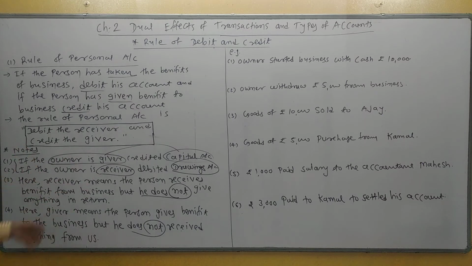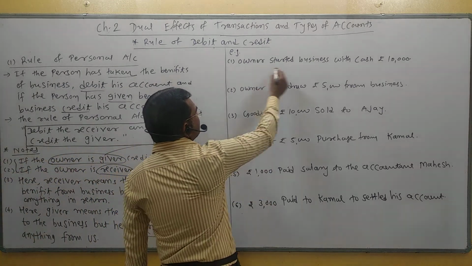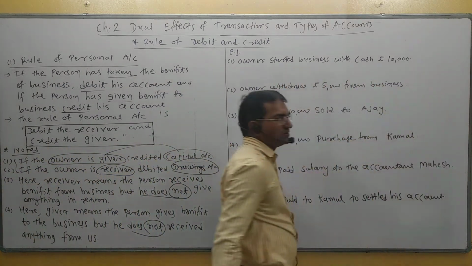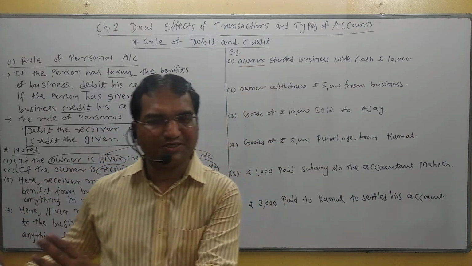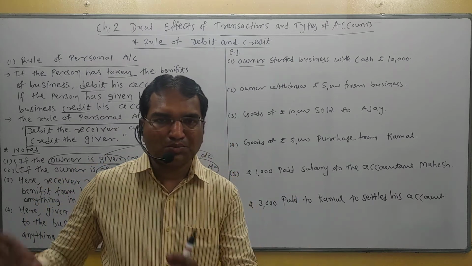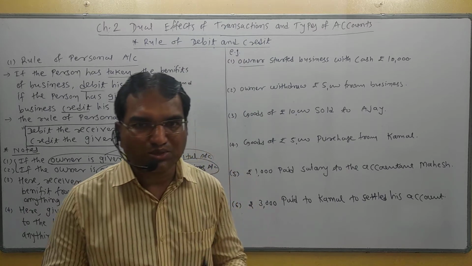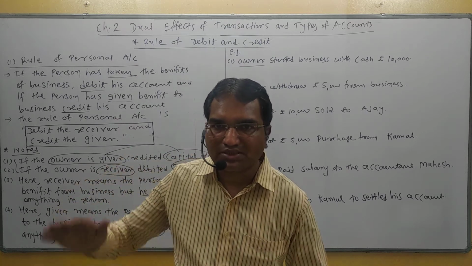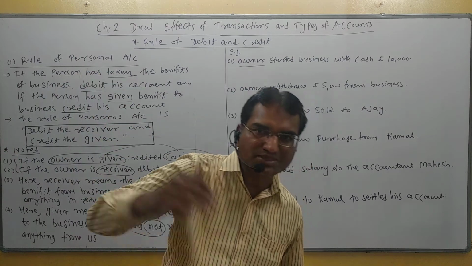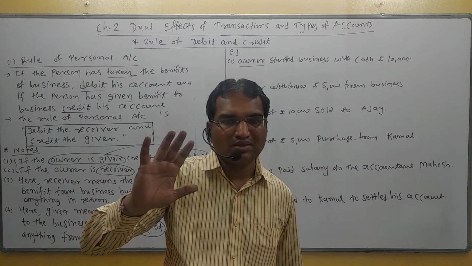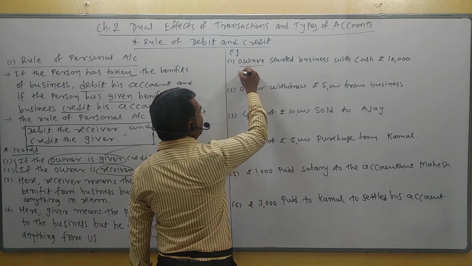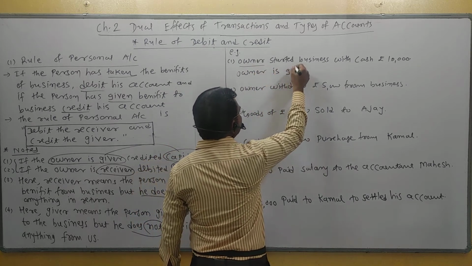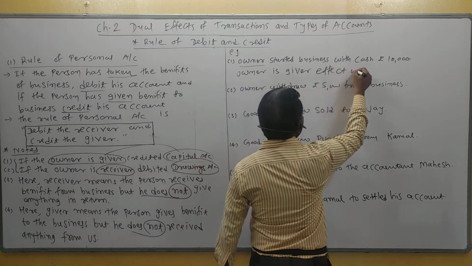So let us try to understand notes 1, 2, 3, 4 with a practical example. Owner started business with cash rupees 10,000. Who started business? Owner. Students, we have seen that owner has a separate entity, business has a separate entity. So we are writing accounts in the books of business. From the point of view of your business, owner brought cash into the business. Owner is giver. So which account is affected in the transaction? Here owner is giver, so effect on capital account.